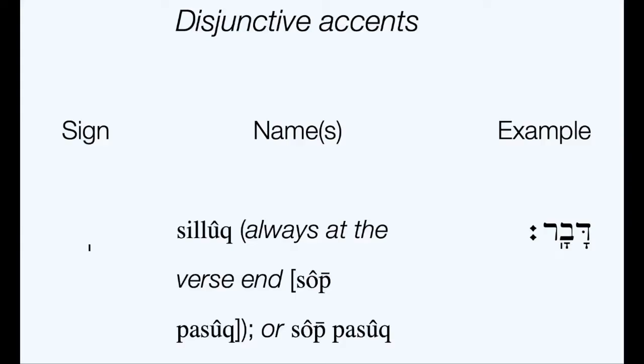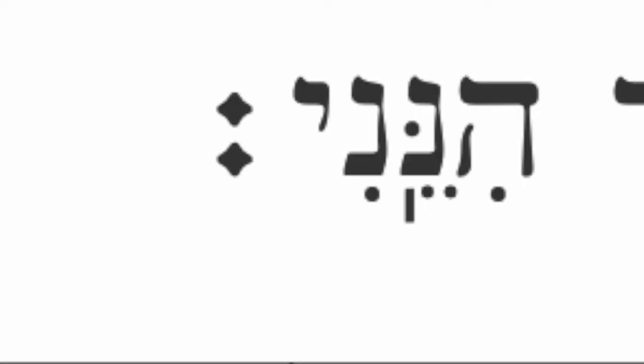we have the siluk accent, which can also be referred to as sof pasuk, but generally we don't call it sof pasuk only because we want to distinguish the cantillation mark or the accent mark itself from the two sof pasuk dots. And so the siluk is the vertical stroke underneath the final word of the verse. And that is a disjunctive accent. It's an accent of separation.